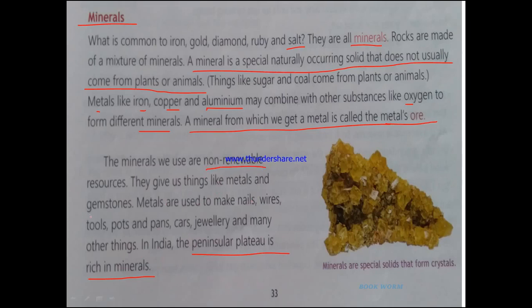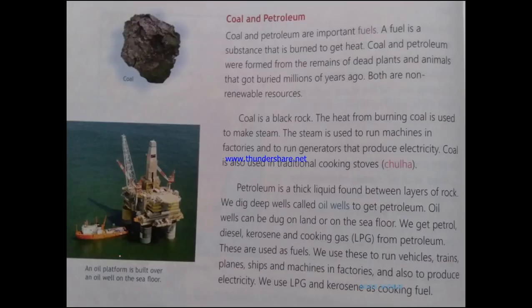There are metals and gemstones. Gemstones are like diamond. Diamond is a gemstone, and so are topaz and sapphire. These are the various kinds of gemstones. And metals are like iron and copper. So these are the various types of minerals.